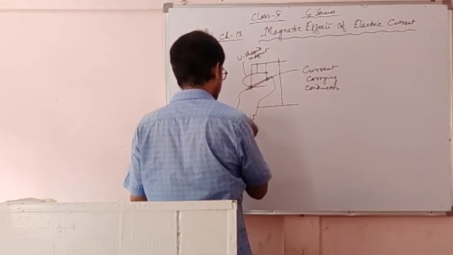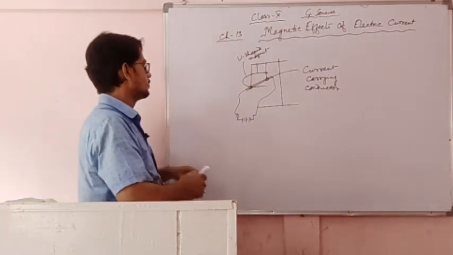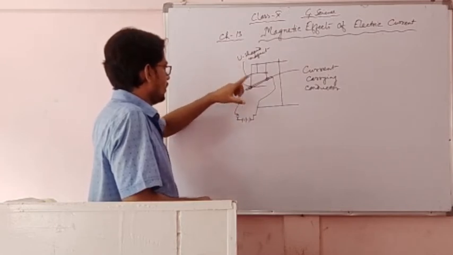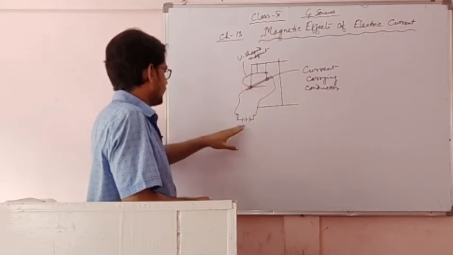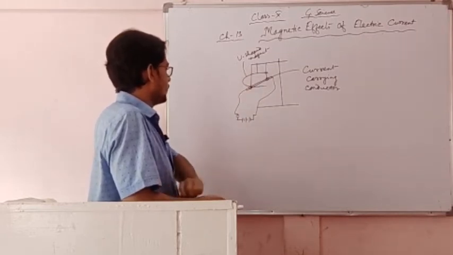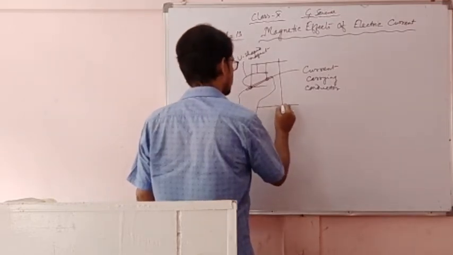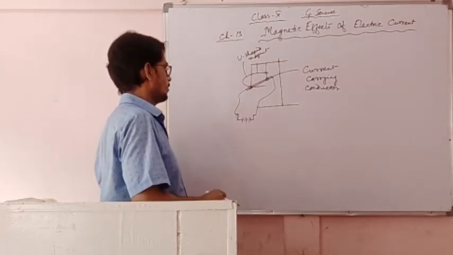The key is also there. Now, one U-shaped magnet is taken and a current carrying conductor is taken. This current carrying conductor is connected with the battery. The key is also connected. All these things are placed on the stand.